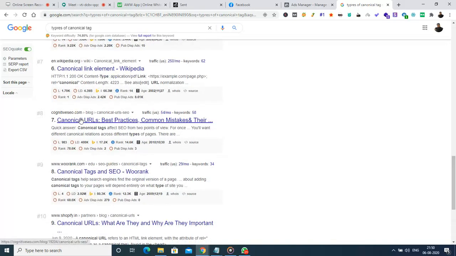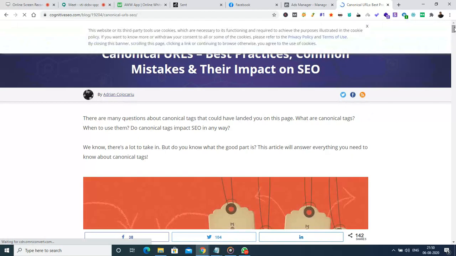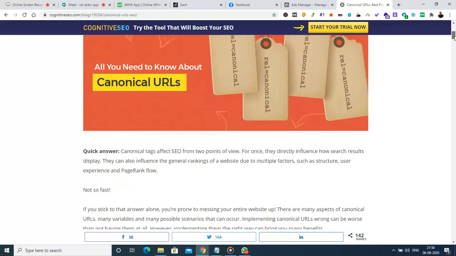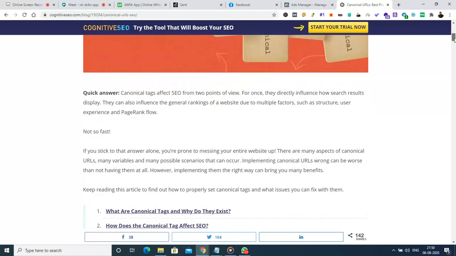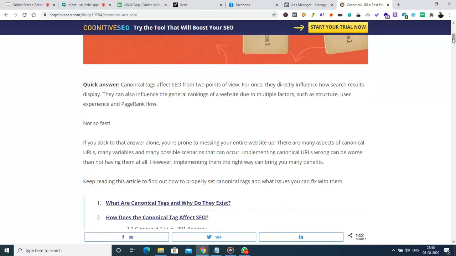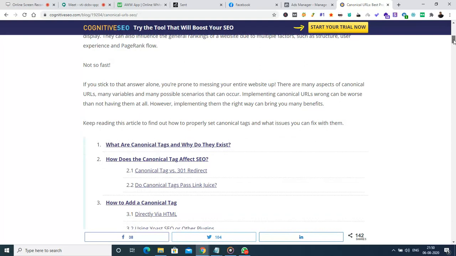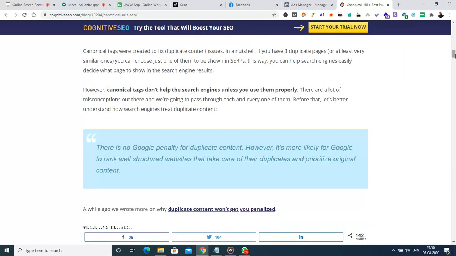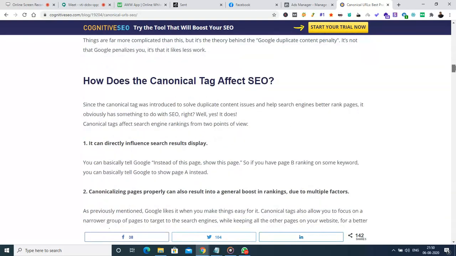Let me check out the canonical URLs best practices. How does the canonical tag affect SEO?